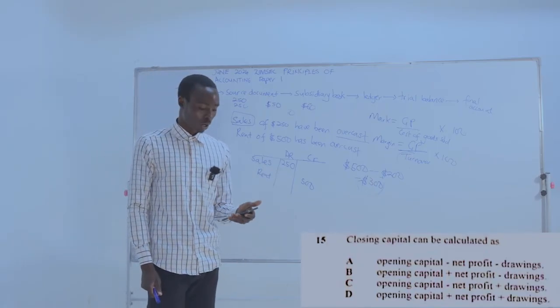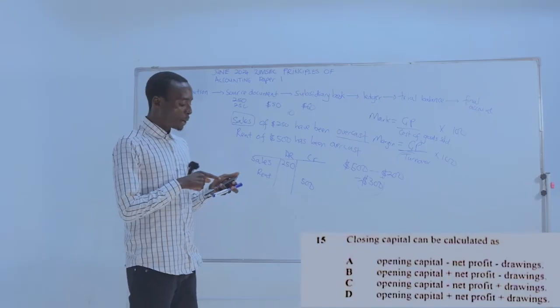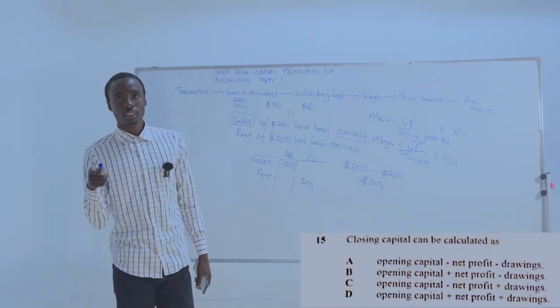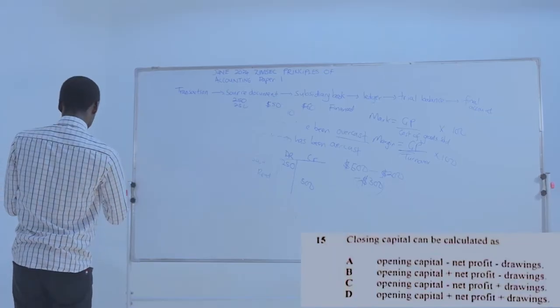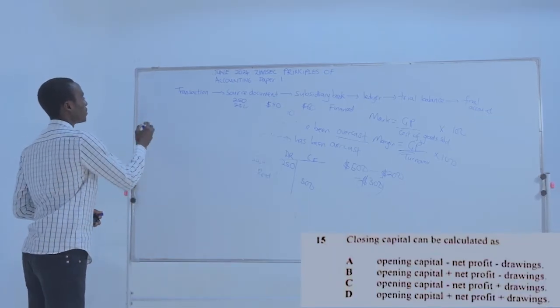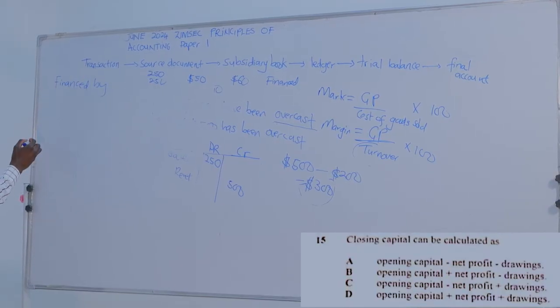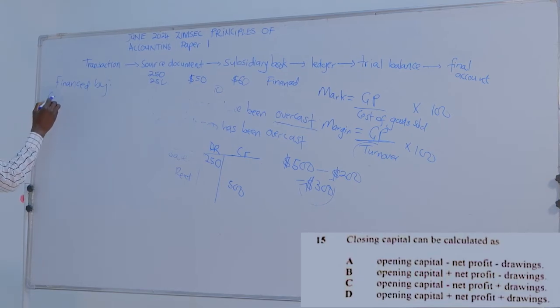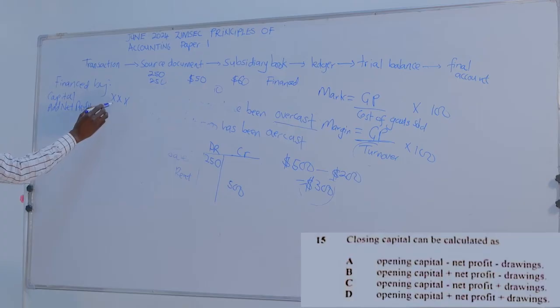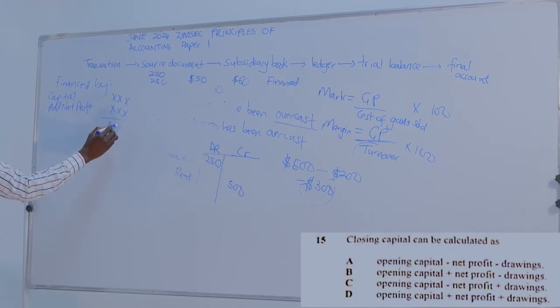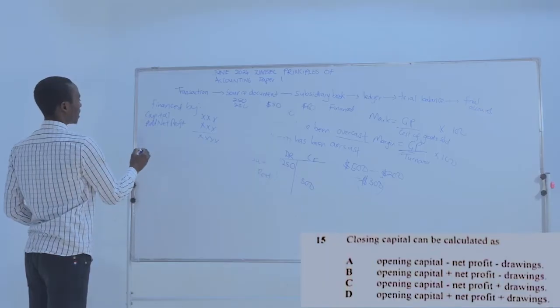So to calculate closing capital, we start with opening capital, right? Then we add net profit. Then we got the answer, right?